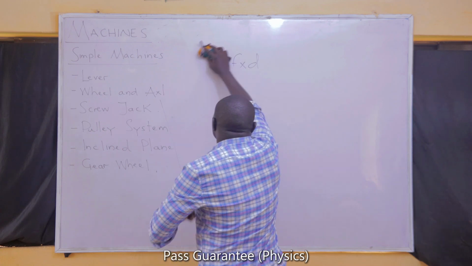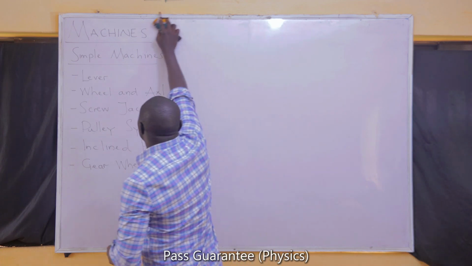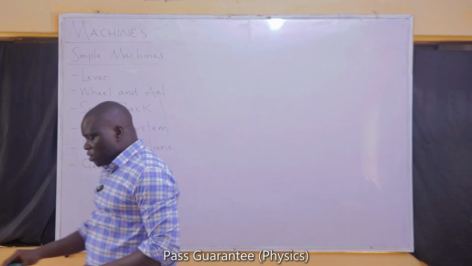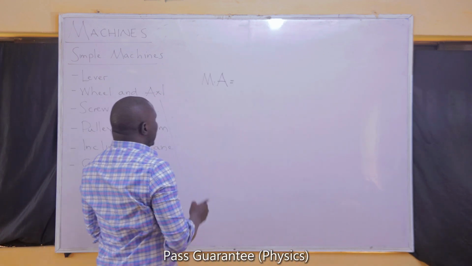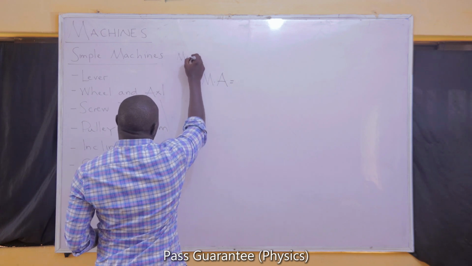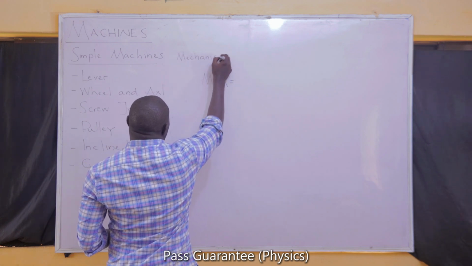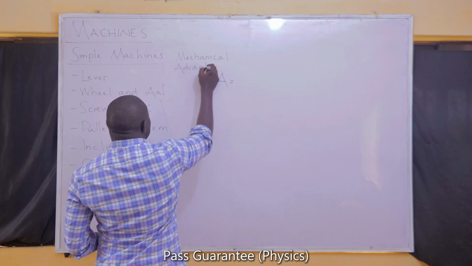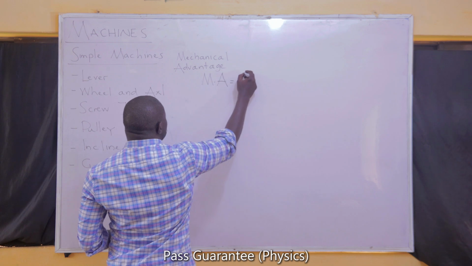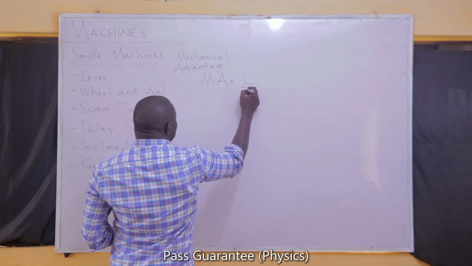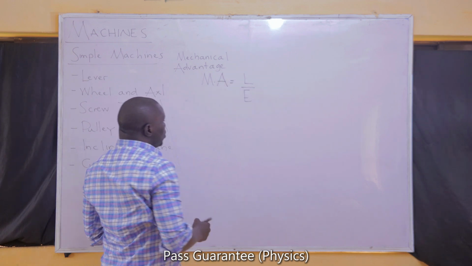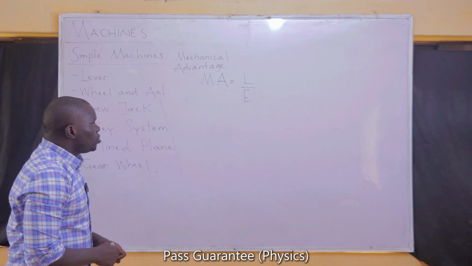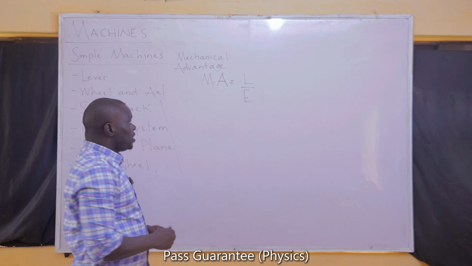We're just coming from a point where I said that machine is giving 3 different things, and we expect 3 things from the machine also. Now, all machines have mechanical advantage that can be used to measure how good they are. The mechanical advantage of a machine can simply be expressed as the load that the machine is carrying over the effort that can be used to carry that load. So when you divide load by the effort, then you are talking about the mechanical advantage of a machine.